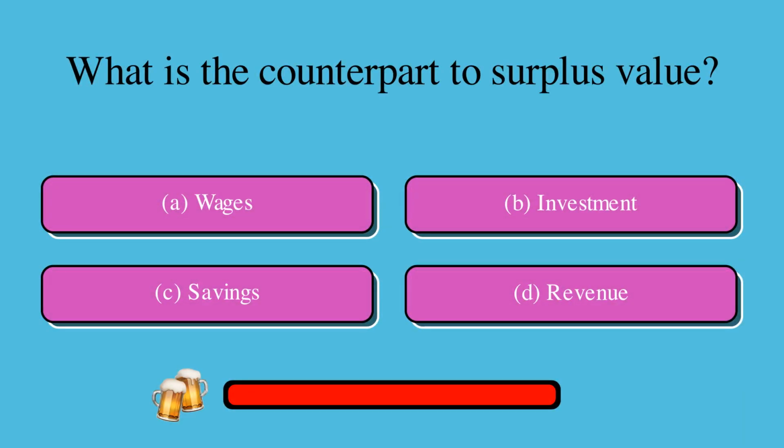What is the counterpart to surplus value? Is it A. wages, B. investment, C. savings, or D. revenue? The correct answer is A. wages.